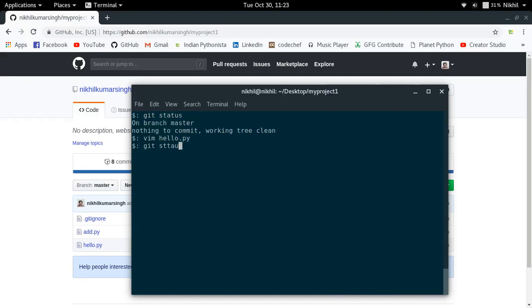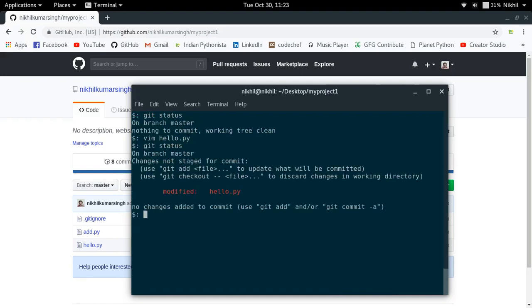Now git status says that I have modified hello.py, so I'm just gonna add it to my staging area, and then I'm just gonna commit it. Let me just say added new statement. So this is my commit, and now I have this particular commit in my local Git repo, but I do not have this commit in my remote repo. So how do I push my changes to the remote repository?